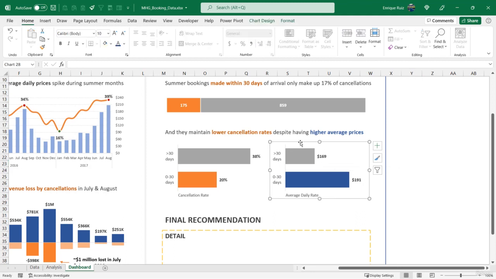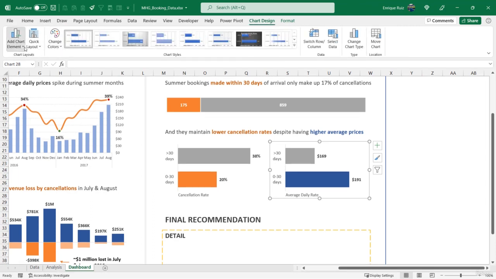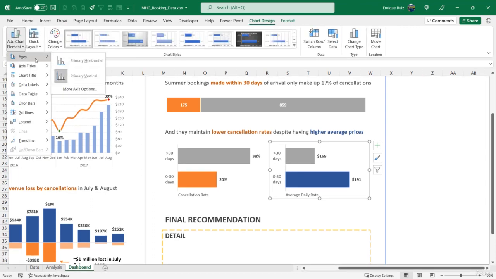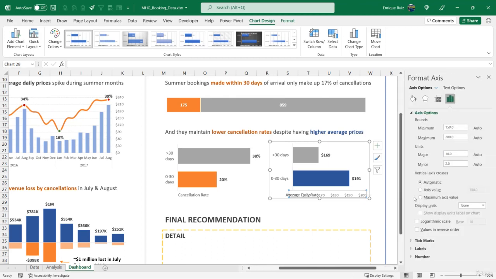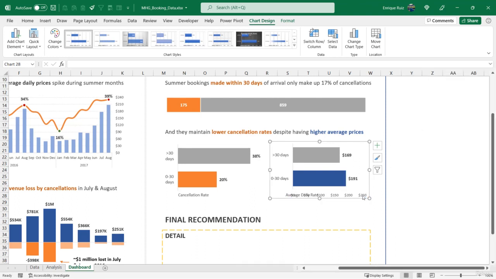So let me just check that real quick. Let's add the horizontal axis, go to format, and we do have a minimum of 150, so let's just change that to 0. And that makes much more sense now. Let's delete the axis now that we made that adjustment. And that's more like it. We certainly wouldn't want to lose the credibility after all this time.